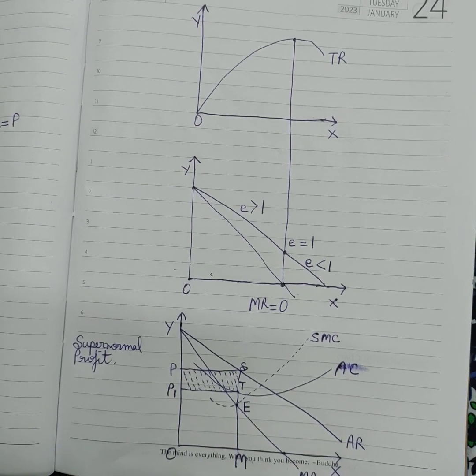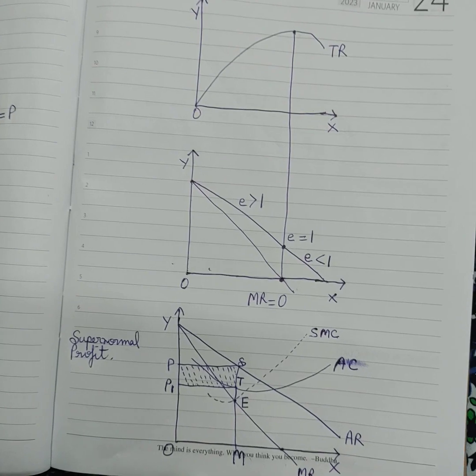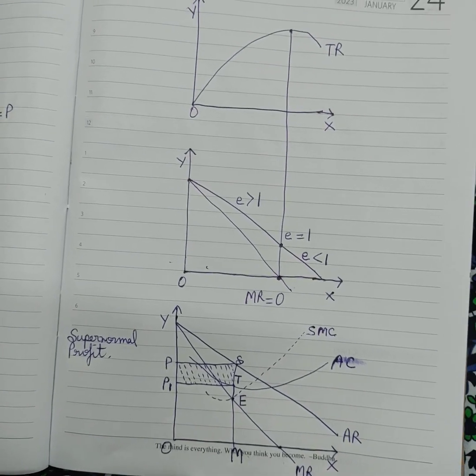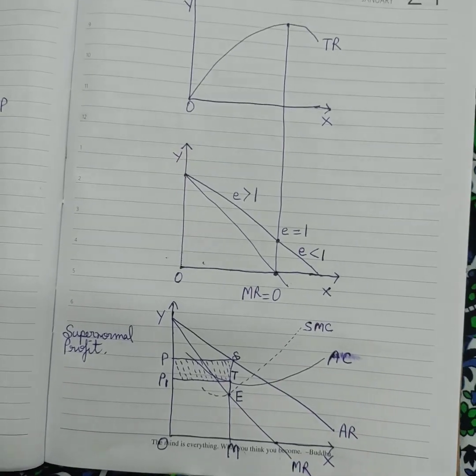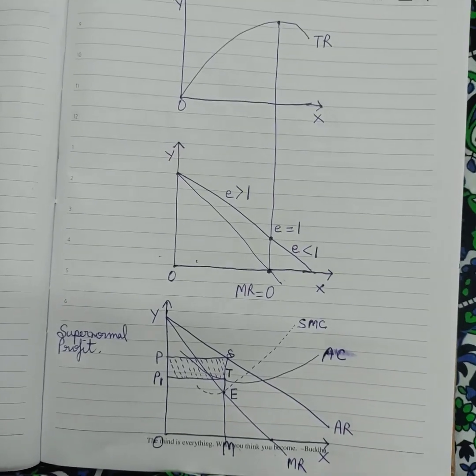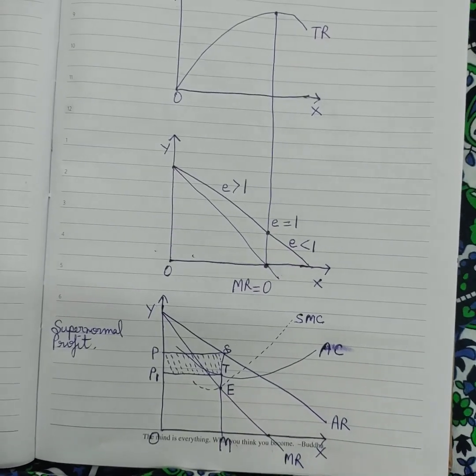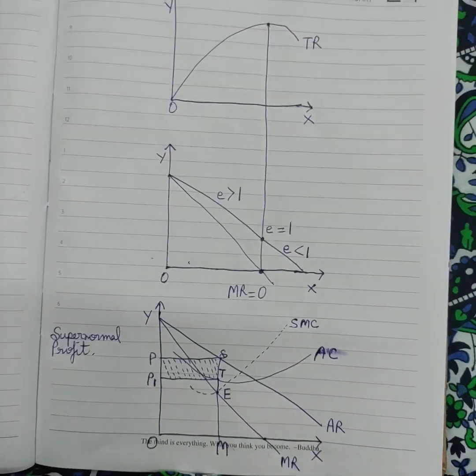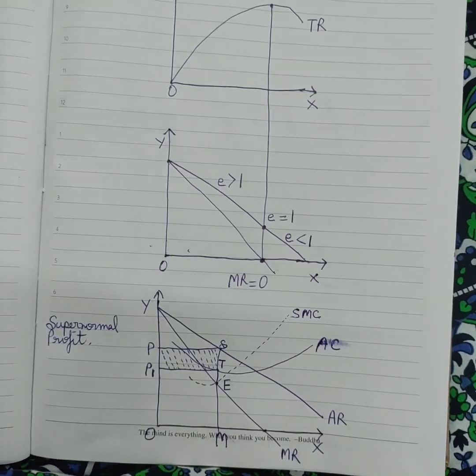So, what are the features of monopoly? The main features of monopoly are that there is one single seller and a large number of buyers. There are restrictions on the entry of any new firm. There is no close substitute of the product and there is full control over price. By full control I mean that, being the seller of the product, a monopolist has full control over its price.